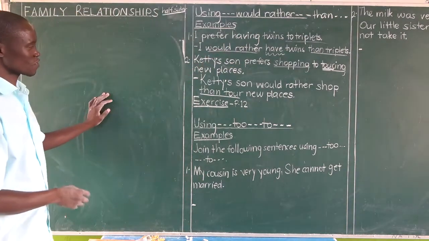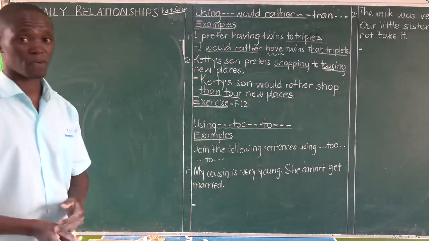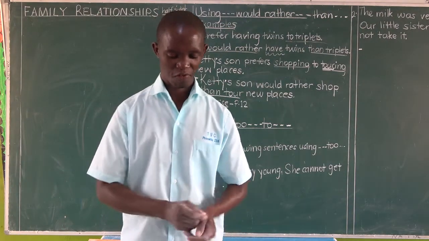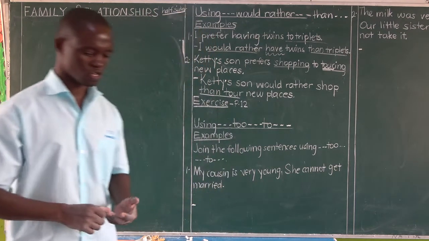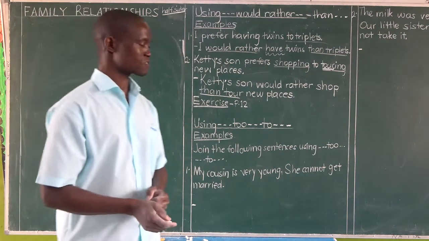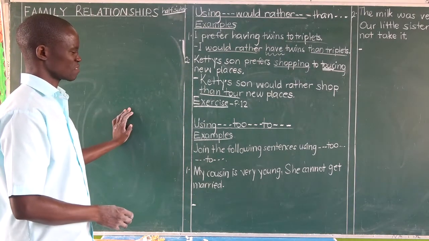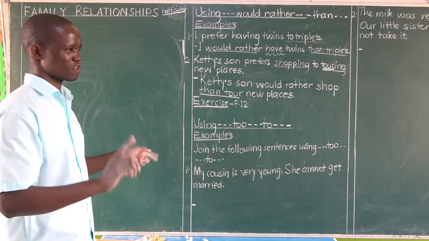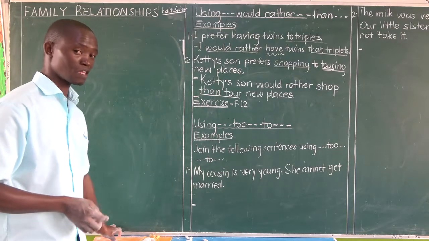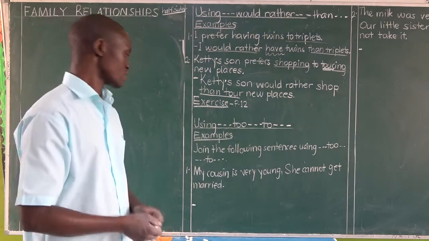So you have an activity about would rather on page 12 of the workbook. I believe if you are following using this workbook, you have already gone to page 12 to try out that activity. Now we are crossing to the next structure pattern, and that is using too. It's a structure common in P4, P5. It is haunting us up to P6. Meaning, can we avoid it in P7? And the answer is impossible, or very hard to avoid too in other classes of upper primary.